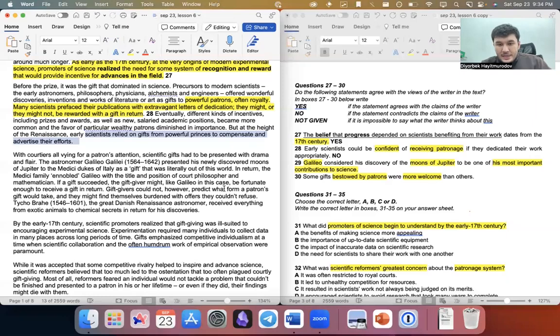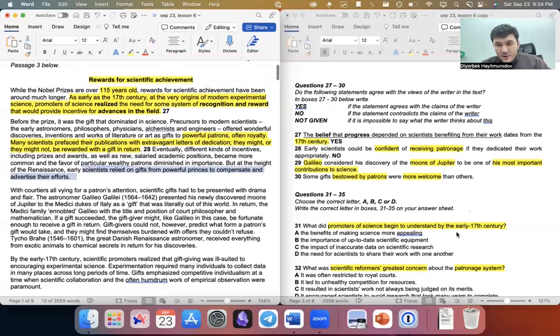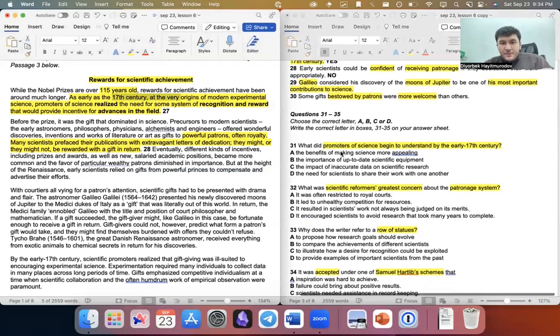But by the way, it turns out I missed 17 because they're talking about early 17th century. We already read about it, right? So 31, I missed it. Okay, what did promoters of science realize?